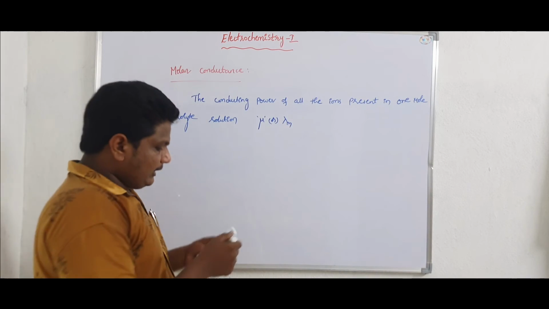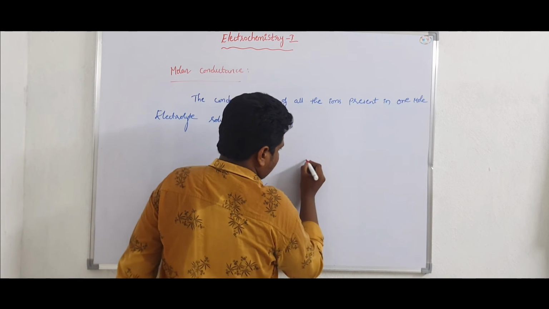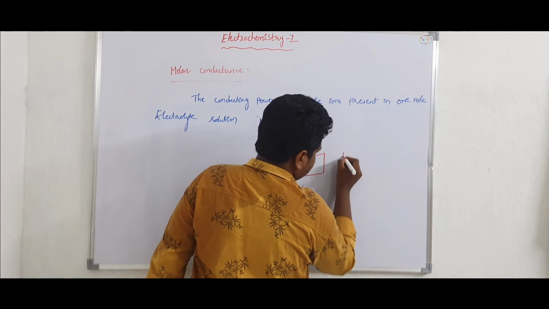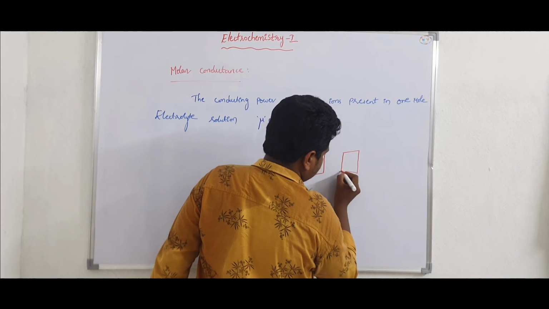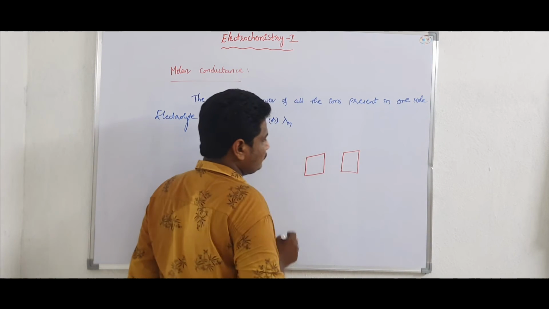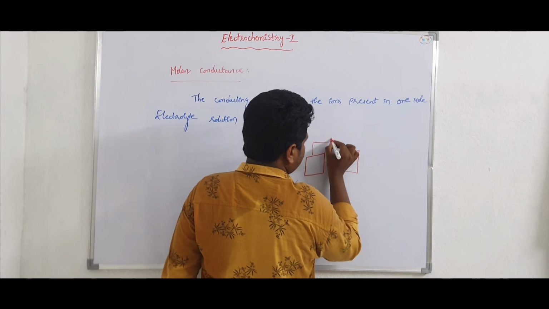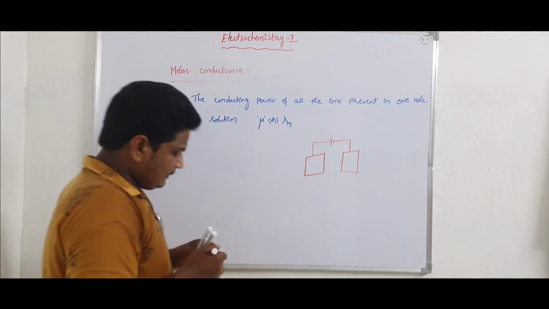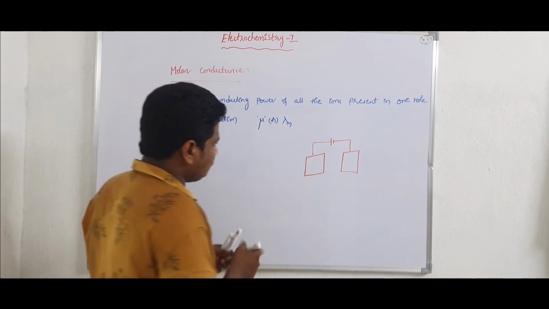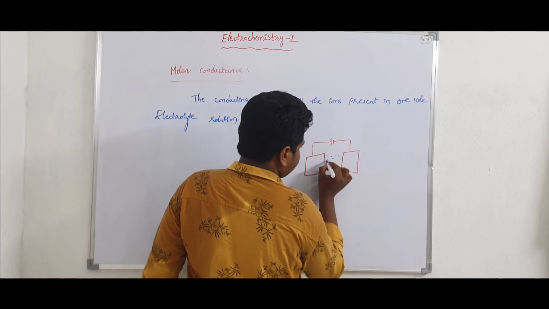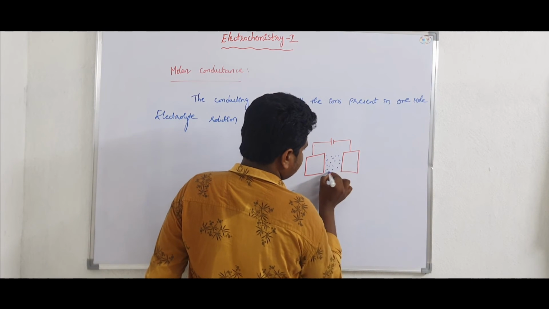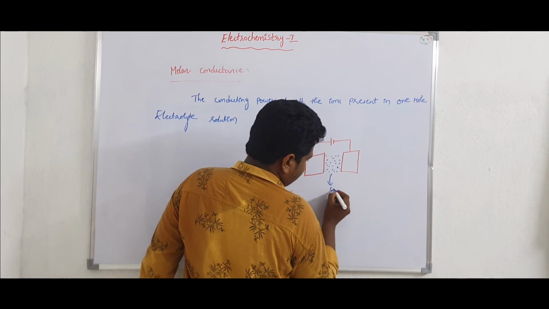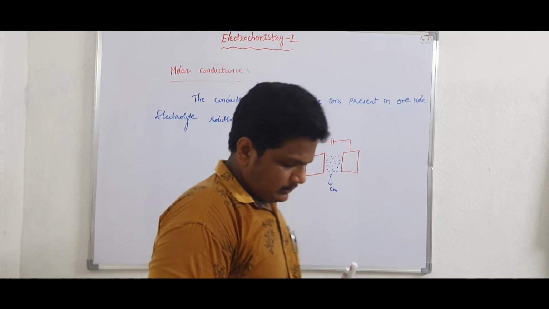Again, if I take 2 electrodes like this, in between these 2 electrodes there is 1 cubic centimeter of solution.